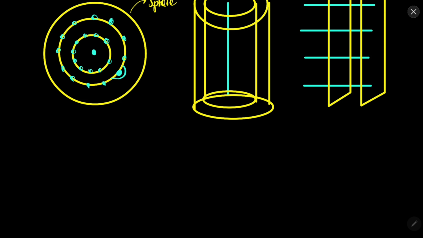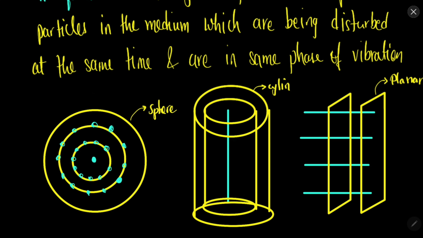So he assumed that these individual points also act like a secondary source. So he introduced another term, which is secondary wavelet.